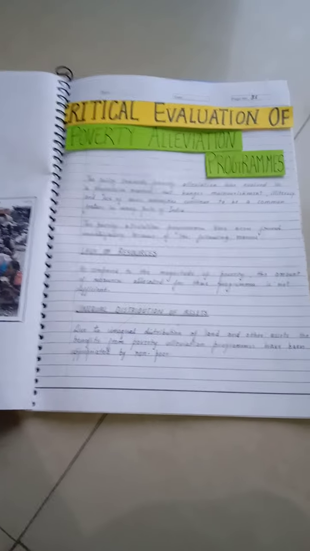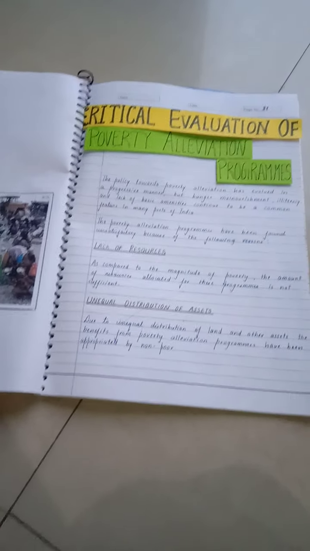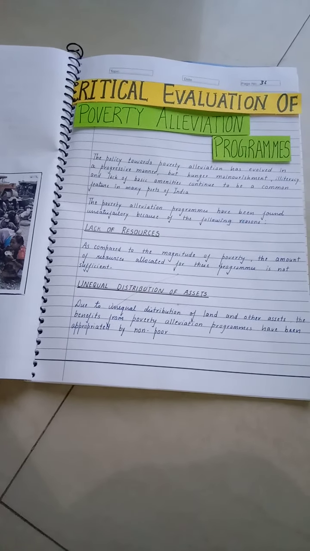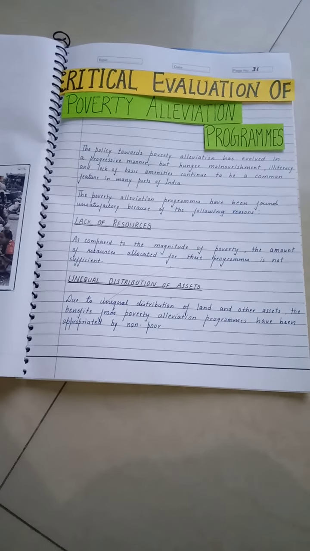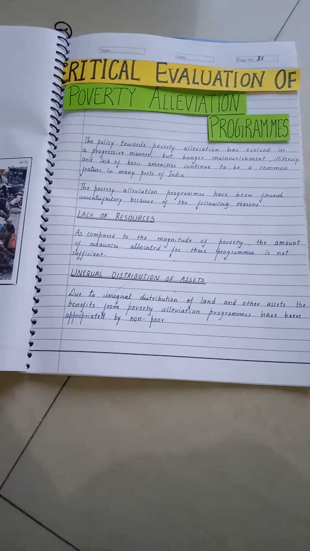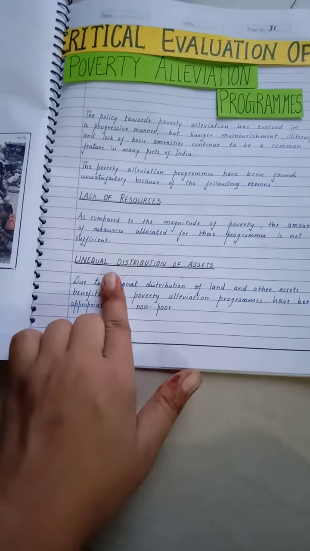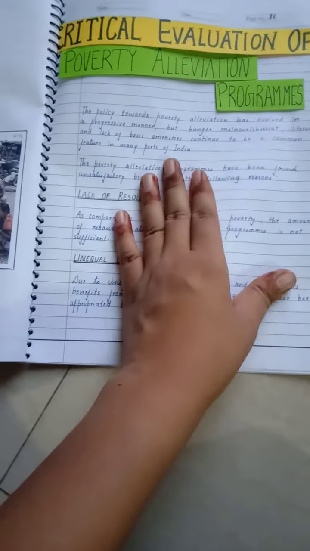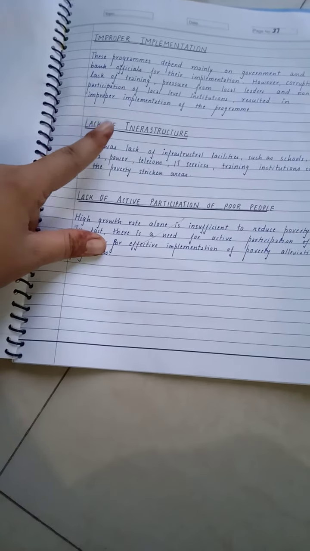Then what was the critical evaluation of poverty alleviation programs? So here are some points on why poverty alleviation programs were not successful in reducing poverty. Lack of resources, an unequal distribution of assets, improper implementation, lack of infrastructure, lack of active participation of poor people.